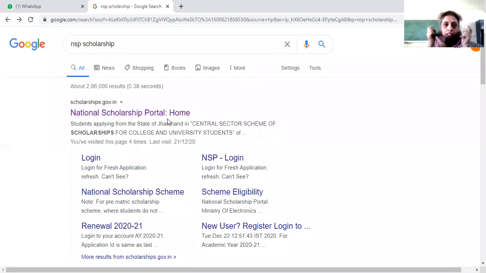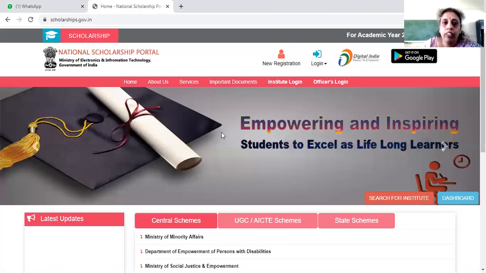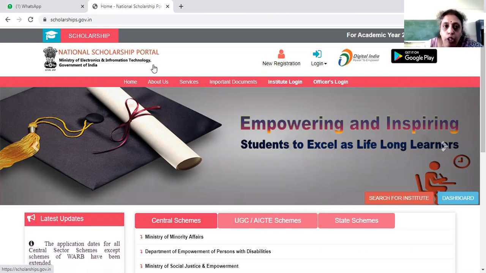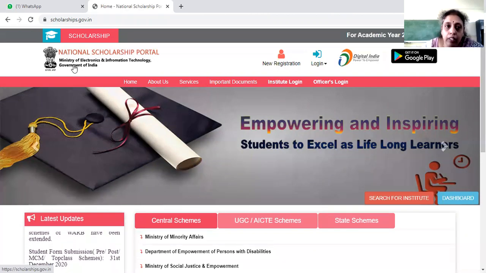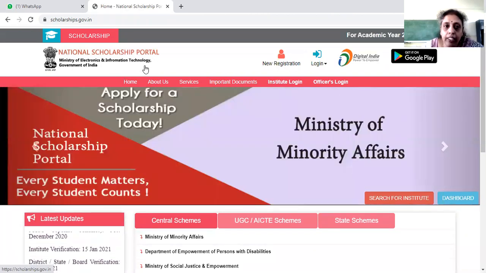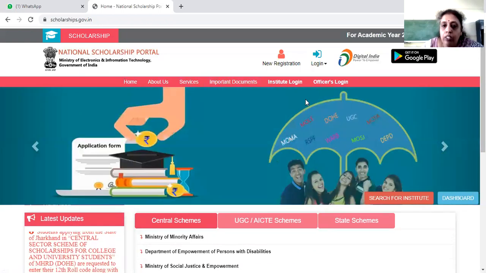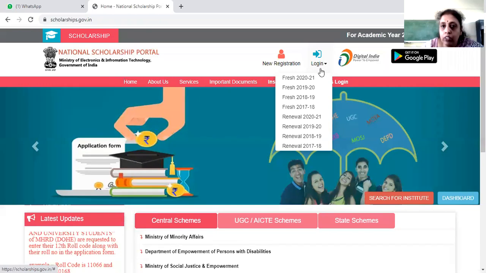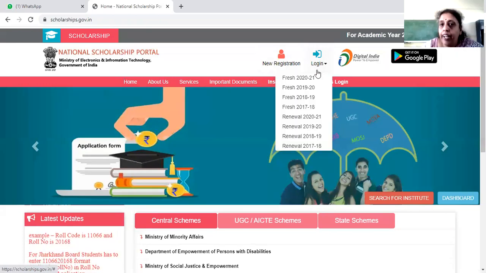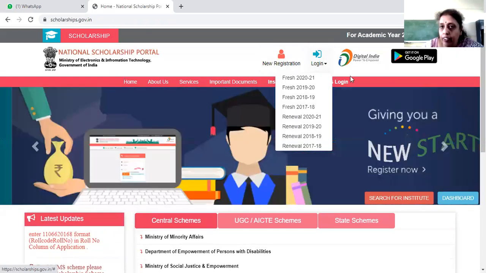When you click on that, you will enter their website. It is under the Ministry of Electronics and Information Technology, Government of India. Here you have to register first, and then you have to log in.